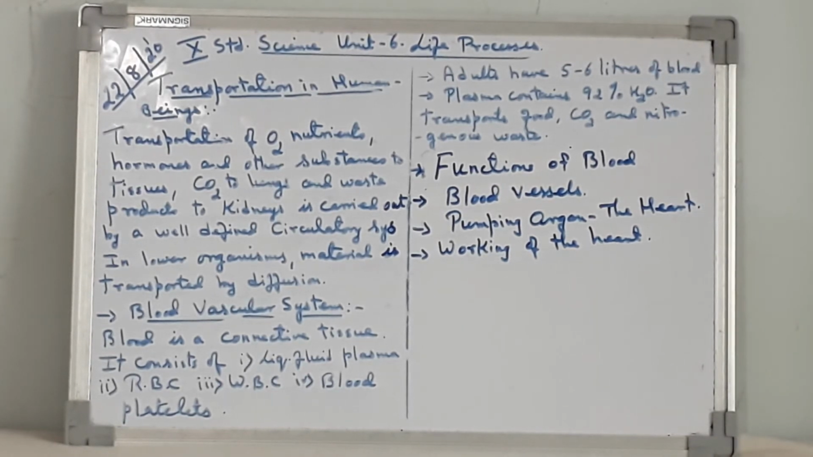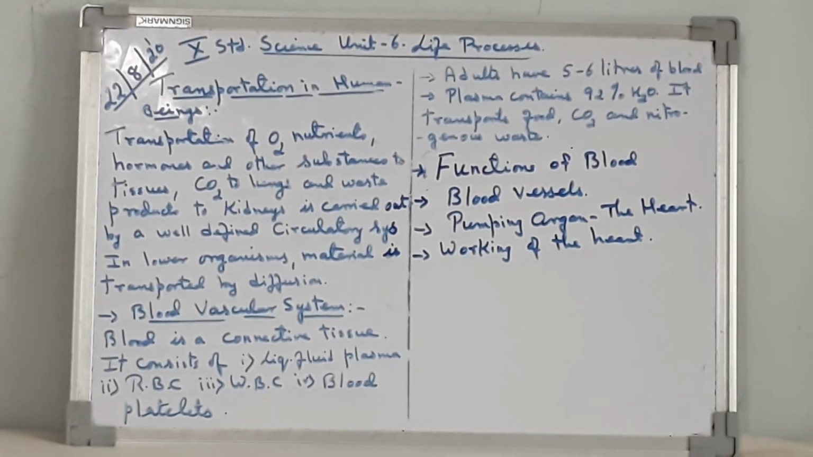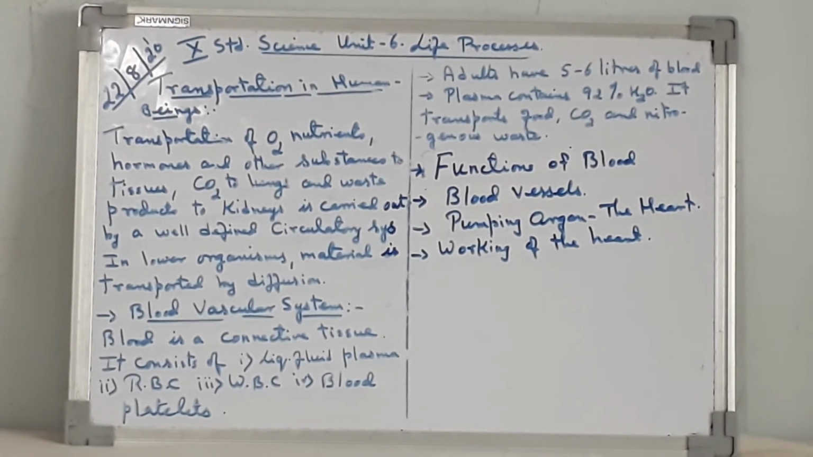To carry out the diffusion function in our body, we need a pumping organ to push blood around the body, a network of tubes to reach all the tissues, and this pumping organ is the heart. Heart is a muscular organ located on the left side in the middle of the chest. The heart is made up of cardiac muscles.